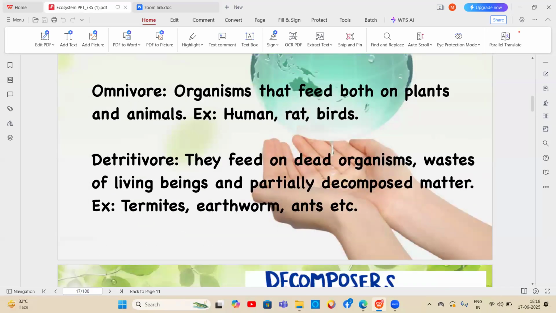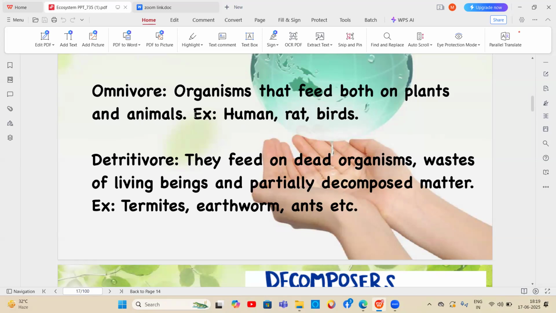Another term is the omnivores, the organisms that feed on both plants and animals. So whatever is available, they can eat. If plants are available, they can feed on plants; otherwise, if animals are available, they do not depend only on plants. Herbivores mainly depend only on plants, whereas carnivores mainly depend on herbivores or other carnivores.